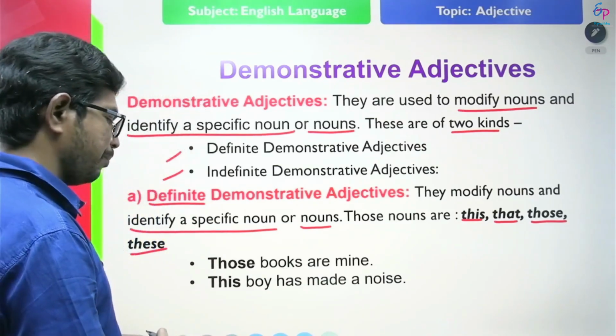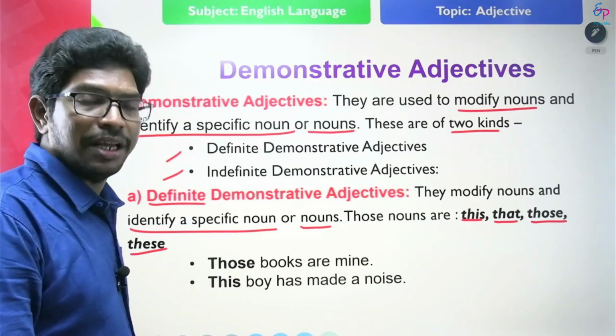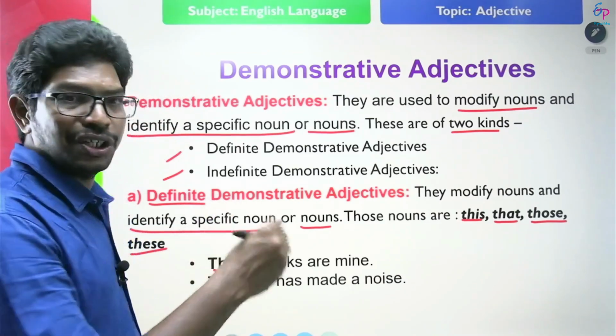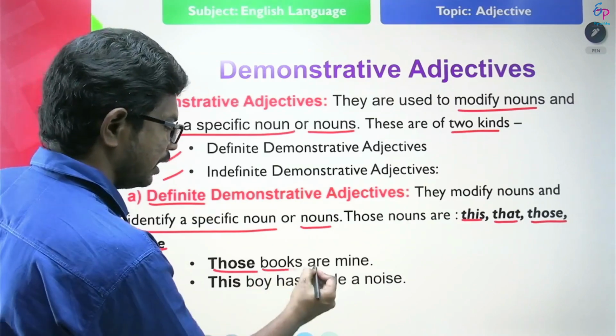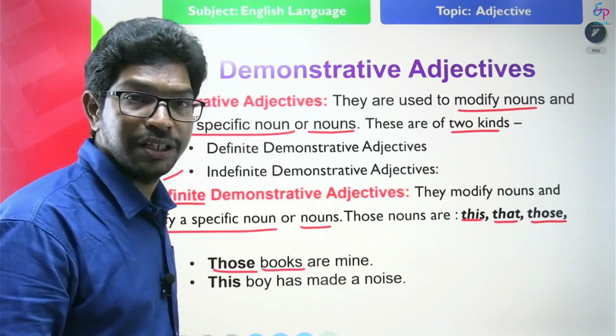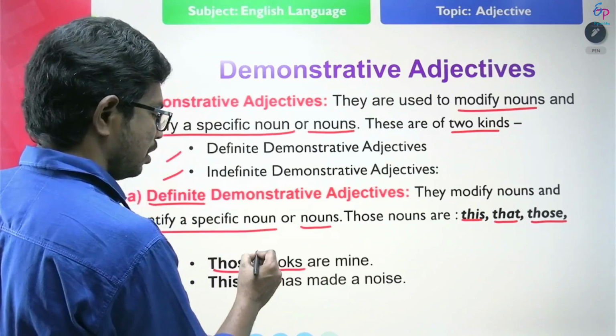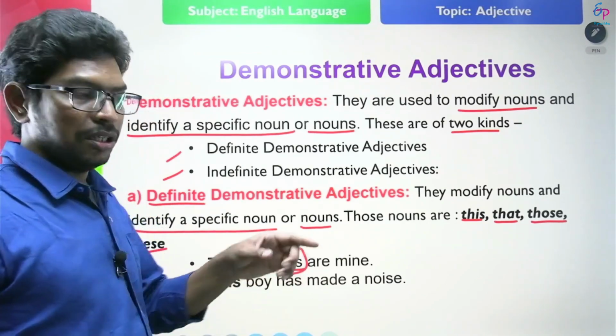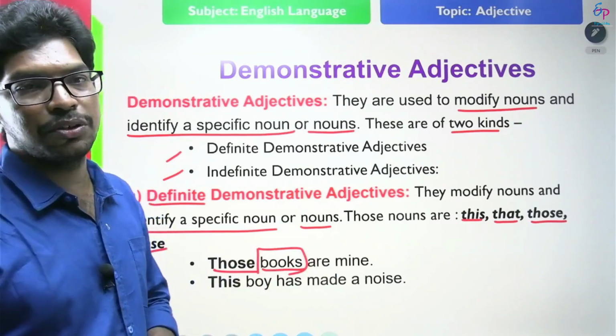Look at the example. These books are mine. Here, these is a definite demonstrative adjective that is pointing exactly, identifying and specifying the noun, books. These books means you are pointing towards the specific books.